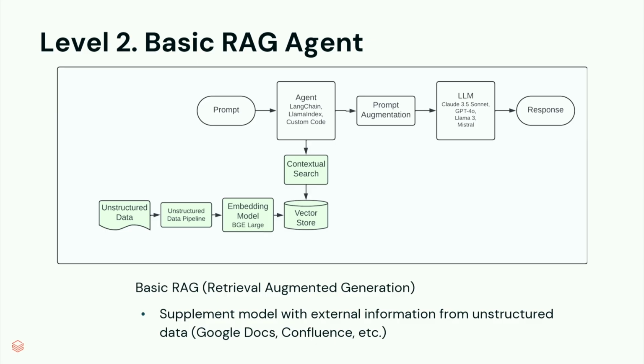And I show all of this to talk about the complexity. It's not just the contextual search and the vector store. You have to have a pipeline for that. So it kind of all ties back to data engineering, feature engineering, whatever you want to call it. You have to have a pipeline to parse the data, embed it, and keep it up to date as well. Because we've changed, we've added new plans, we'll add new features. We want the chatbot, the AI assistant, to know about all of those.